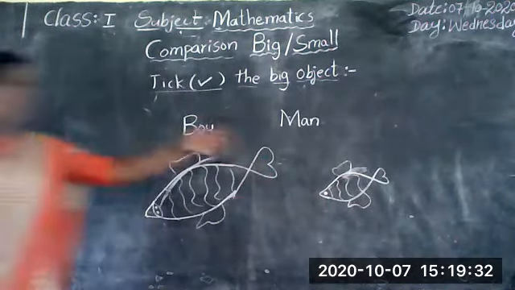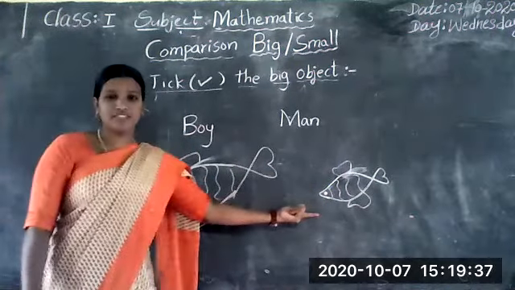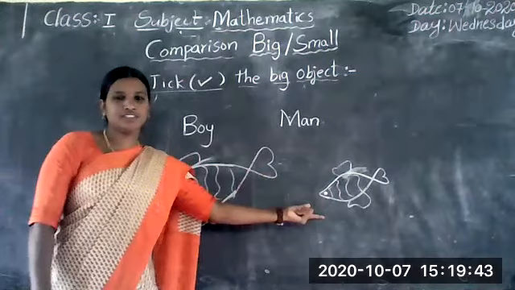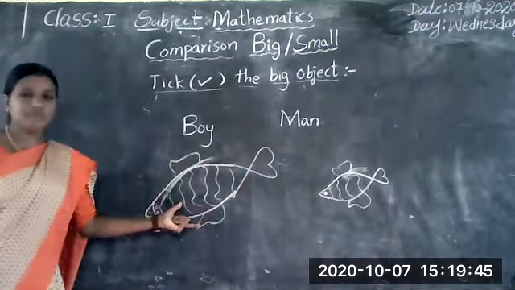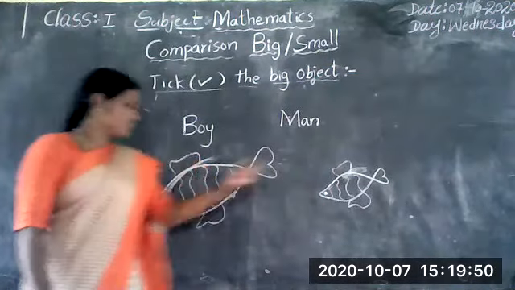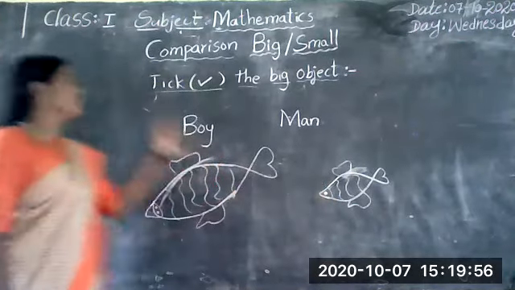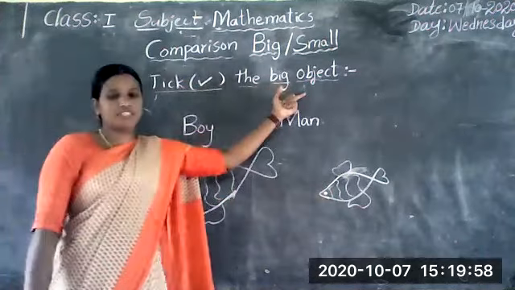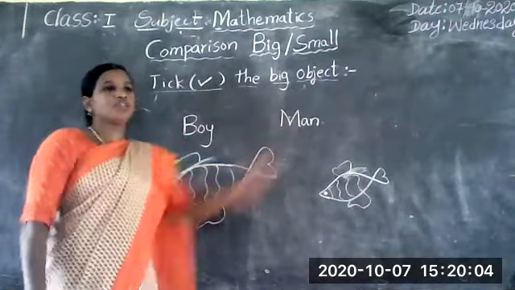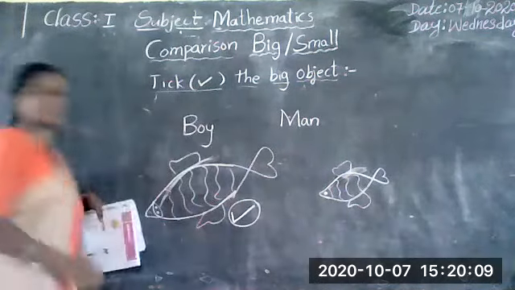This is a fish and this is also a fish. What is the difference between these two fishes? Yes. This is the big fish. This is the small fish. So what is given here? Take the big object. So you all are taking the textbook and the big object like this.